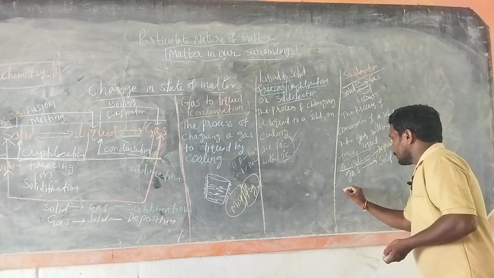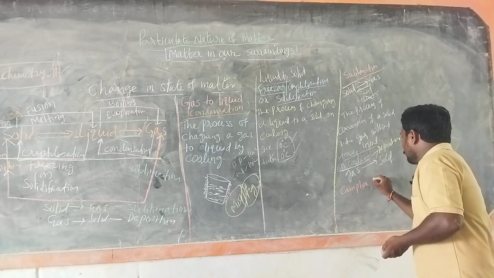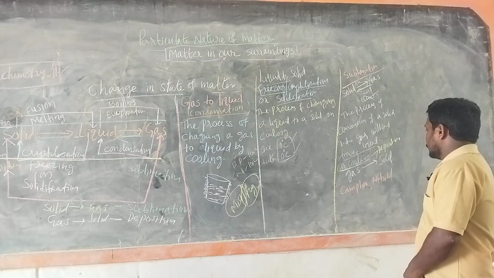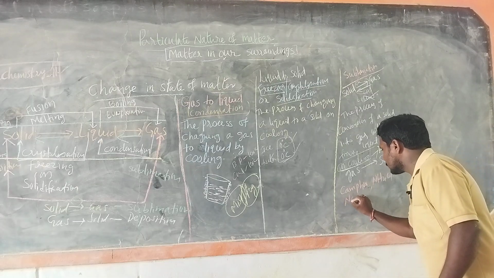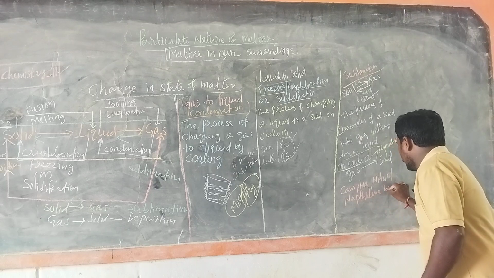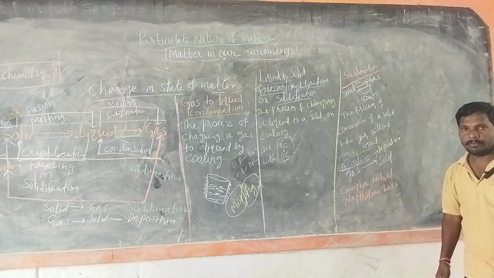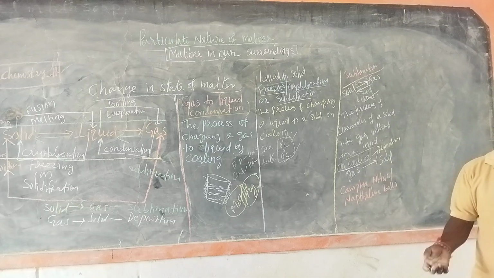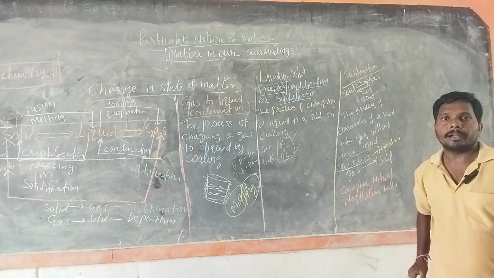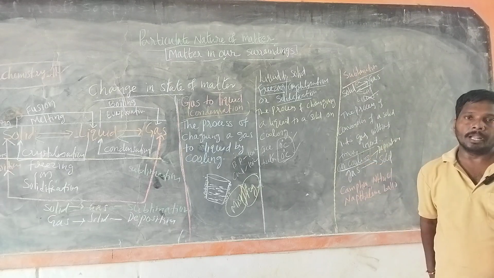Examples: camphor, ammonium chloride and naphthalene balls are the examples. Camphor is generally used in our homes for puja. On heating, it directly converts into gas. It does not form any liquid state.